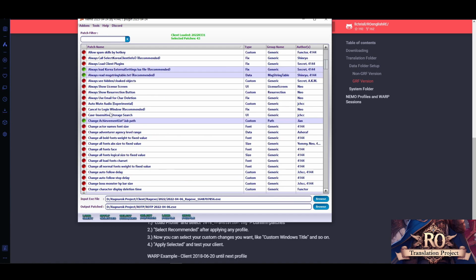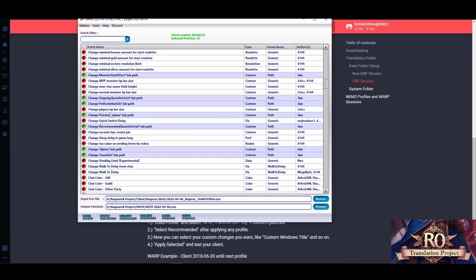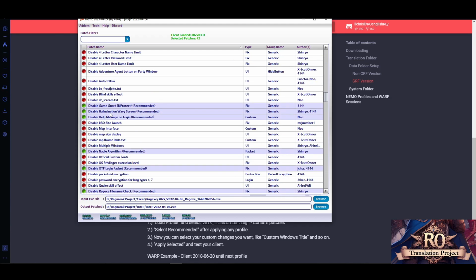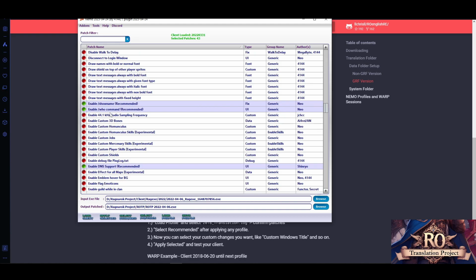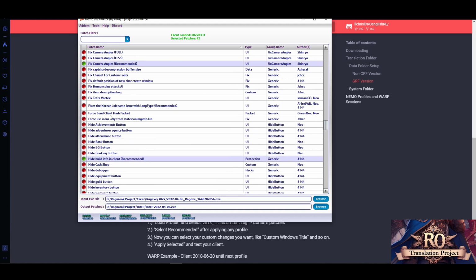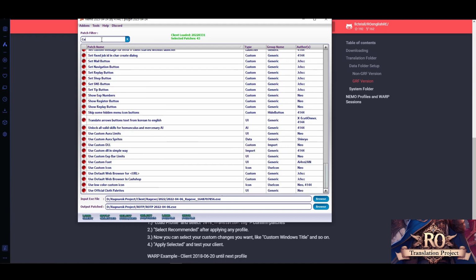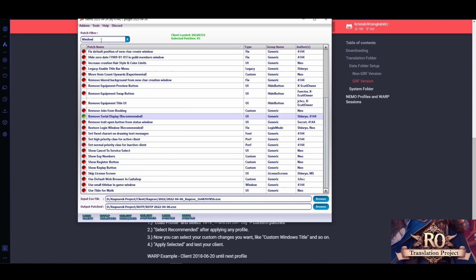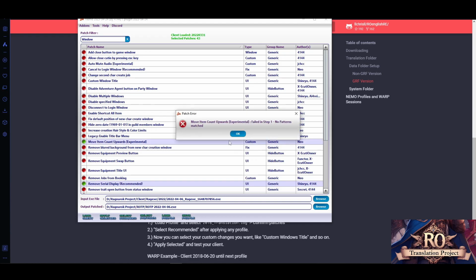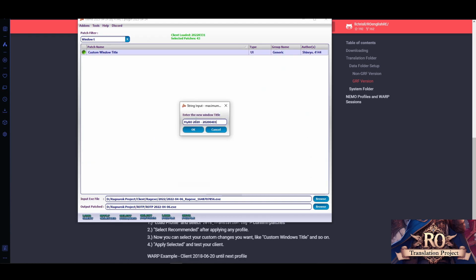At the beginning, as I recommend, go with a default client first to test your client folder, just to make sure it works as intended. Afterwards, you can make changes, like the window title if you want to change it. I misclicked. Custom window title, as an example. That was an old one that's still in there. I don't know why. I mostly do this.